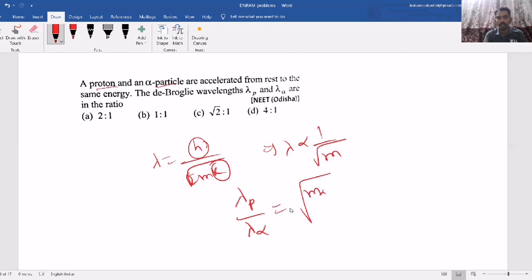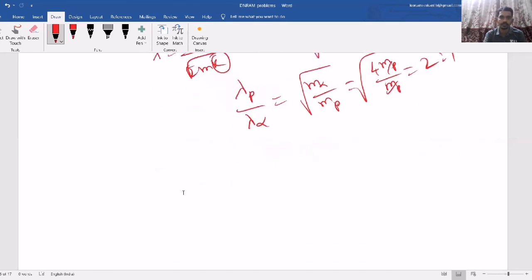Now that will become root of m alpha by m proton. And I already gave that the mass of the alpha particle is 4 times that of proton. So root 4 means 2:1. So option 1.